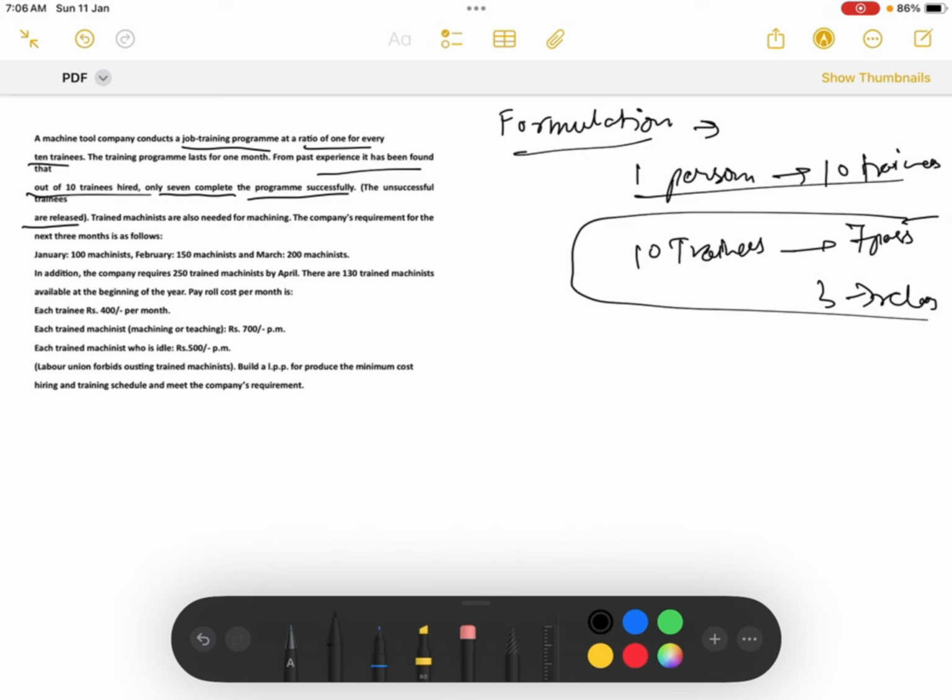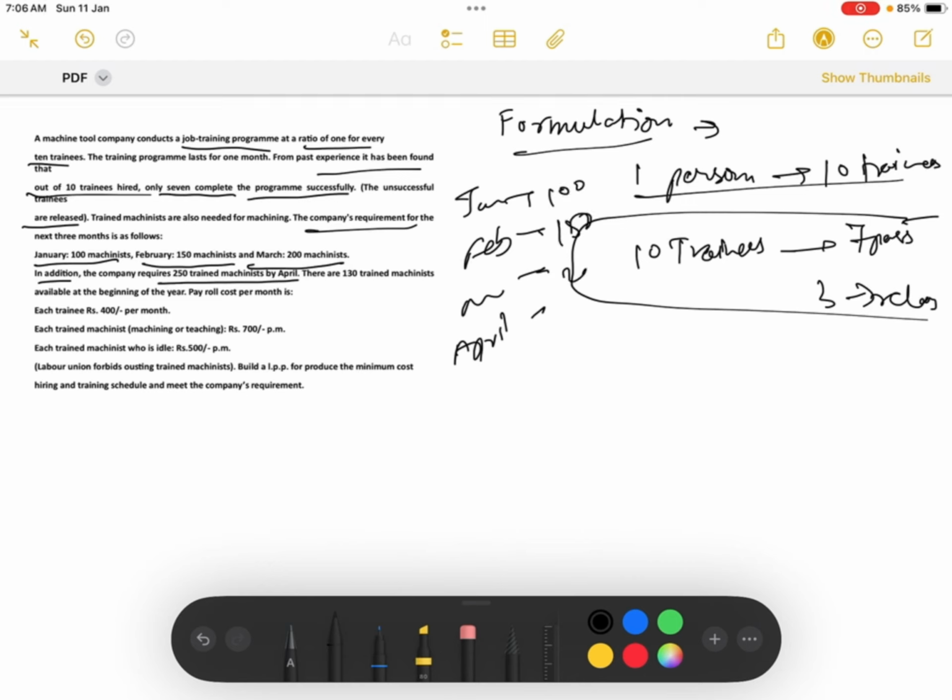Now here comes the main part of the question, the company's requirement. For Jan it is 100 mechanists, for Feb it is 150, March it is 200, and in addition the company requires 250 trained mechanics by April. So for Jan, Feb, March and April, the requirement is 100, 150, 200 and 250. Now this was the requirement. So now let us see what the costs are.